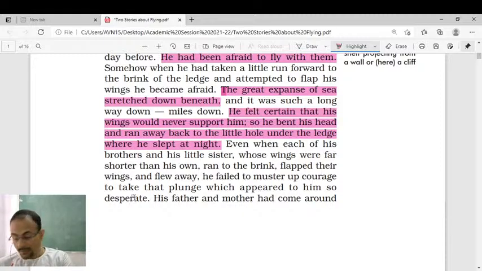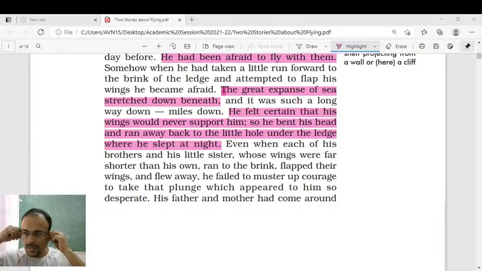It might happen because all individuals are not the same. All birds have identical features, of course, but there might be some exception, and the young seagull is an exceptional bird. Because flying on the part of a bird is a natural process, right? Yes, flying is a natural process for a bird.